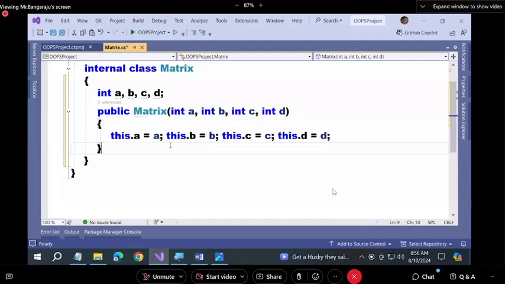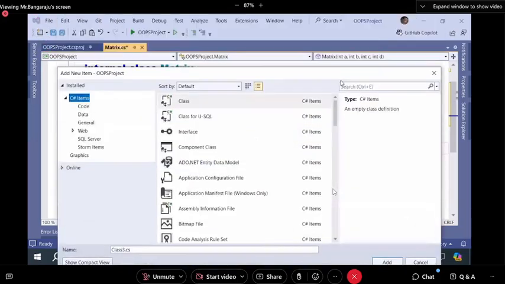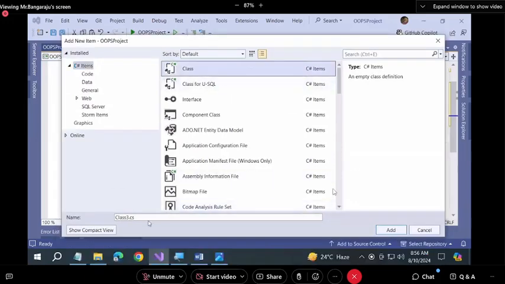Now answer my question. Can I create the instance of this class in another class? The day you started object-oriented programming, we talked about this: you can reuse a class by creating an instance or by inheritance. Two ways. Yes, you can.